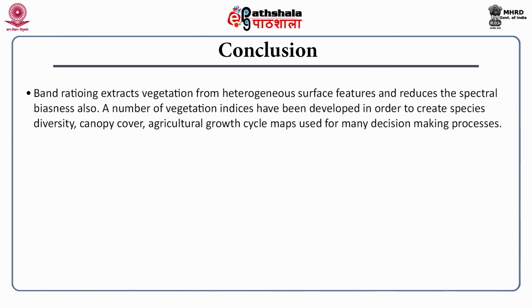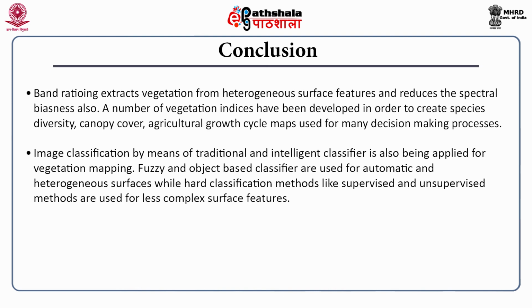Band ratioing extracts vegetation from heterogeneous surface features and reduces the spectral bias. Also, a number of vegetation indices have been developed in order to create species diversity, canopy cover, and agriculture growth cycle maps used in many decision making processes. Image classification by means of traditional and intelligent classifiers is also being applied for vegetation mapping.